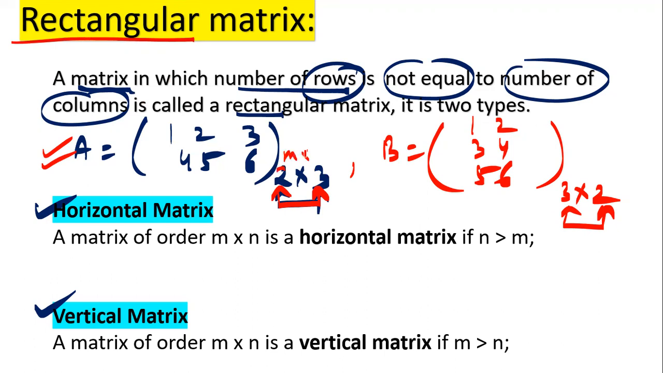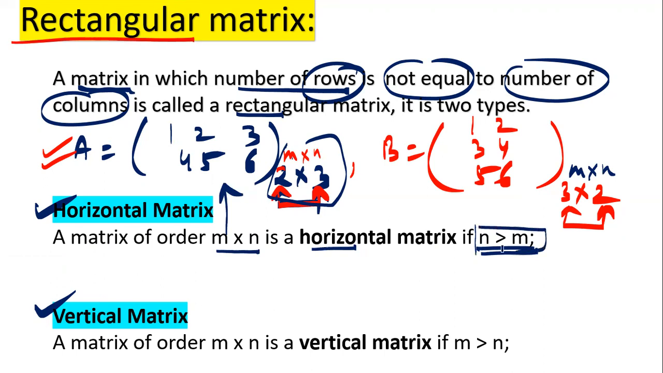Suppose this is m by n, and this is again m by n. This is again m by n. So you can see over here, in the first case, n is greater than m. And this is a horizontal matrix. A matrix of order m by n is horizontal if the number of columns is greater than the number of rows. And here is the example of a horizontal matrix. And it is a vertical matrix.